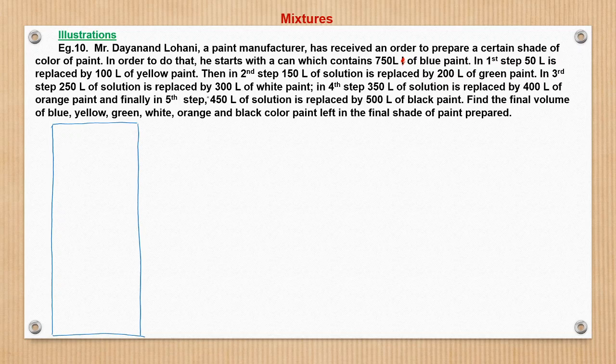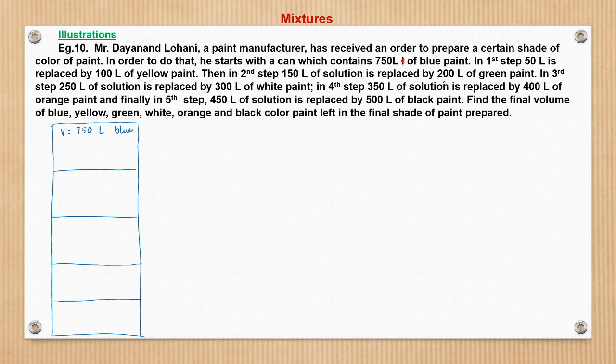So five operations are there, I think, no? 1, 2, 3, 4, 5 operations, yeah. So first operation, second operation, third operation, fourth operation, and fifth operation. 1, 2, 3, 4, 5. Now he starts with what? He starts with a can which contains 750 liter of blue paint.